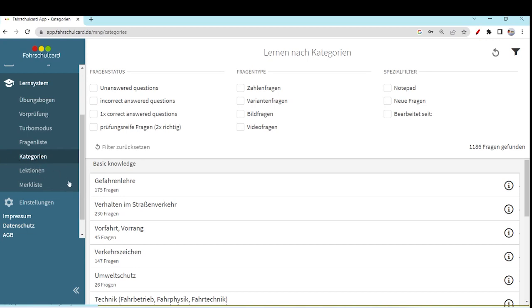But you don't need to worry, because the questions are anyhow of the same criteria, of the same base, the same concept that you have learned previously. So it doesn't matter whether the questions are covered from the Lektionen part or from the category part. Questions are questions. You have around 1200 questions, or 1186 questions. That's not going to make any difference.